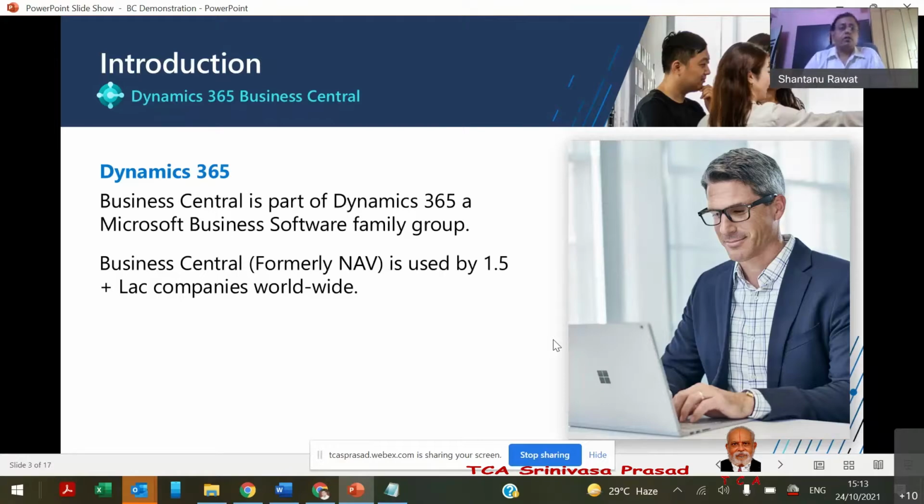From Denmark it grew, and in 2002 Microsoft acquired it globally. At that time, 67,000 companies were using this software. Now, 1.5 lakh plus companies are using Business Central worldwide, and it has more than 50 localizations in this family group. Localization means the countries where the local taxation is built into this product.